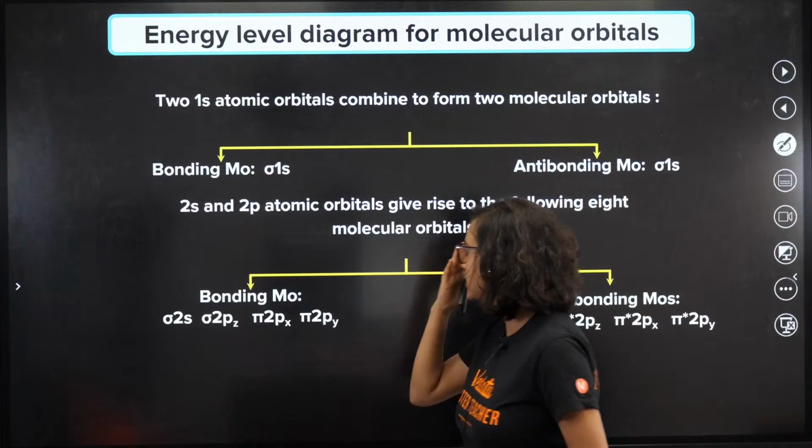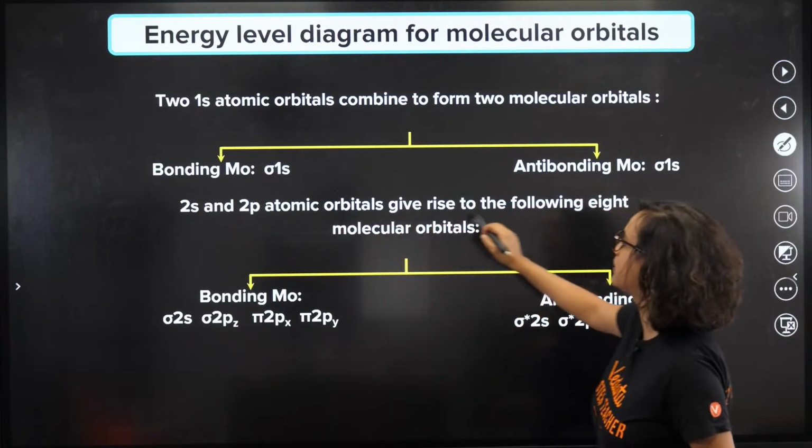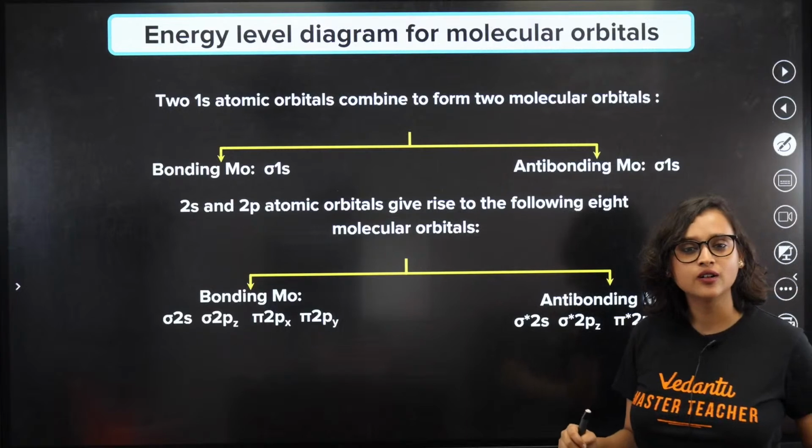Now, what we are talking about is, see, if 2s and 2p atomic orbitals combine, what will they give rise to?